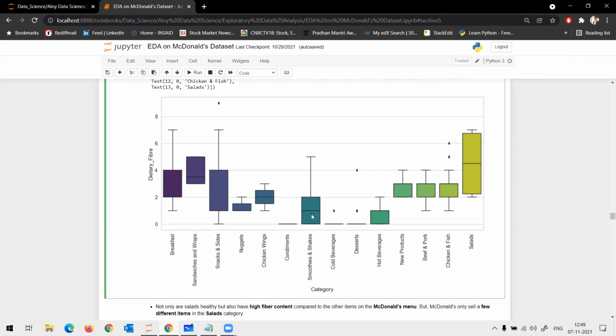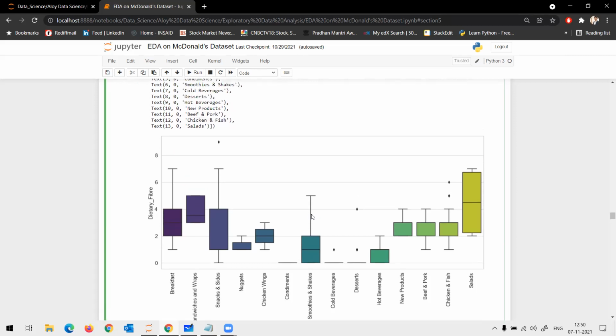So we came to know that salad is the higher fiber item. Now the question that should stick in your mind is: is salad being served in India? No, right? It's not served in India.